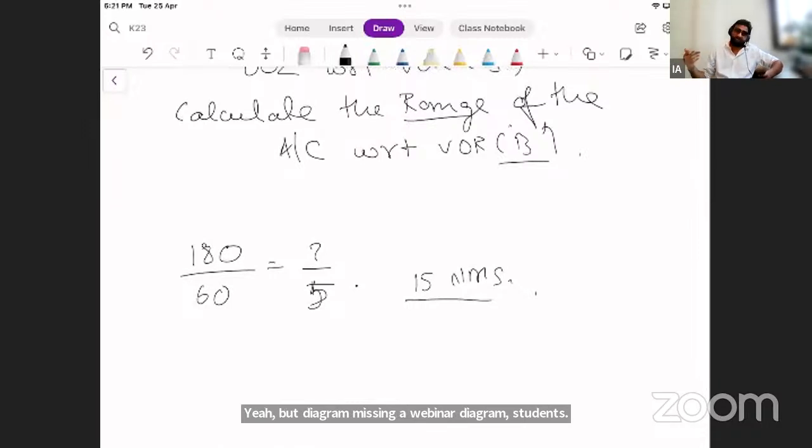Opposite upon adjacent and theta. Theta is what? 5 degrees, right? तो हमें क्या ढूंढना है. रेंज ढूंढनी है, राइट.